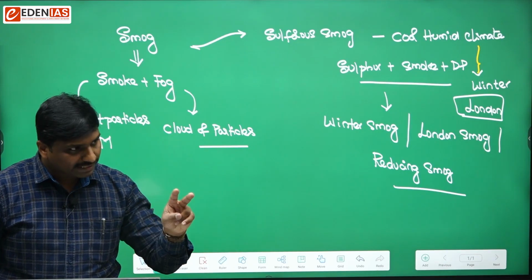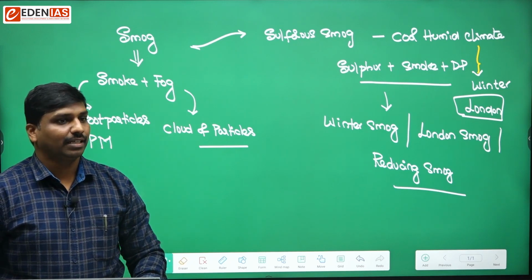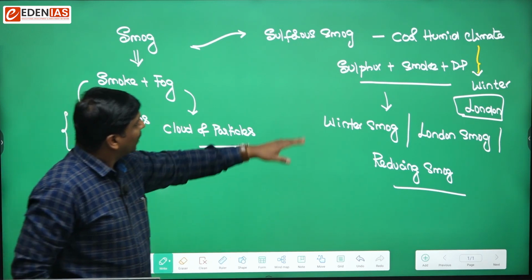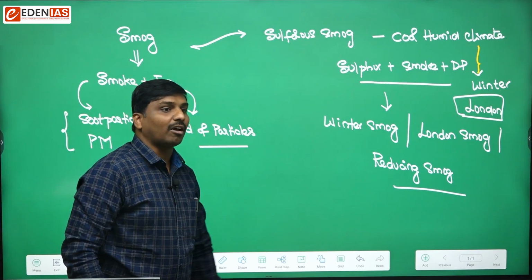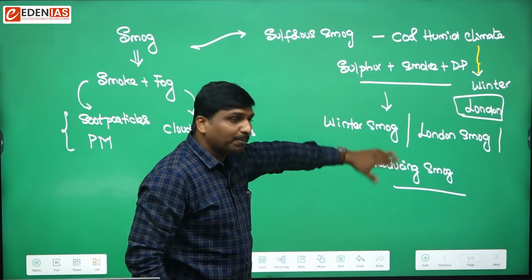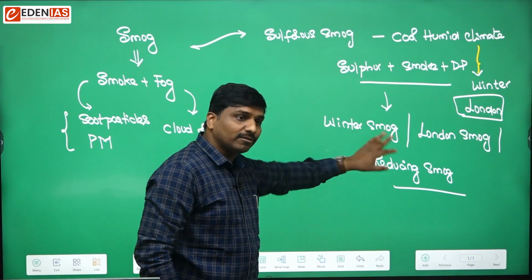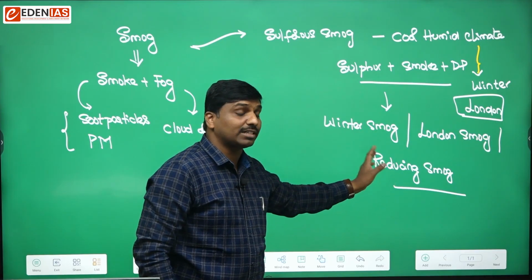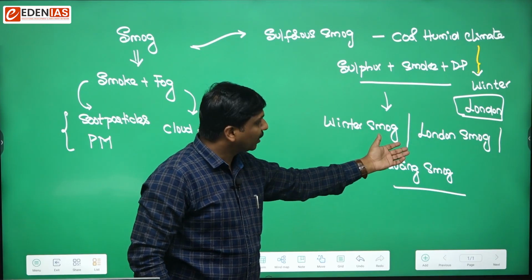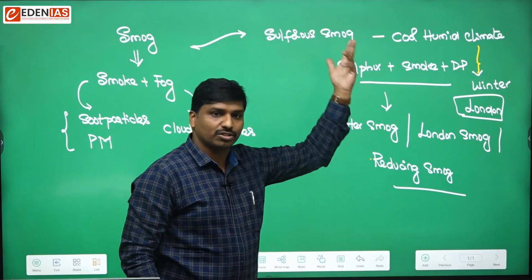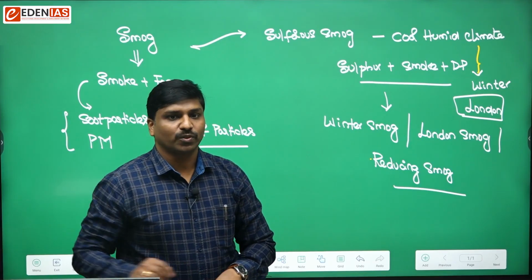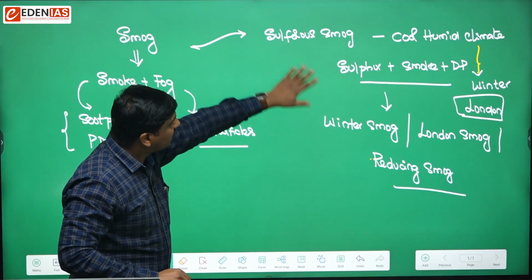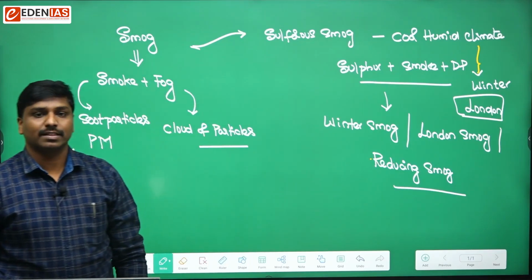Usually these areas would be confusing areas. They will give statements and say, for example, which of the following statements are true with respect to sulfurous smog? And they may give options like it is also known as oxidation smog, or it is also known as Los Angeles smog, likewise. So there you need to have an appropriate idea. Okay, so remember. These are various aspects related to sulfurous smog.